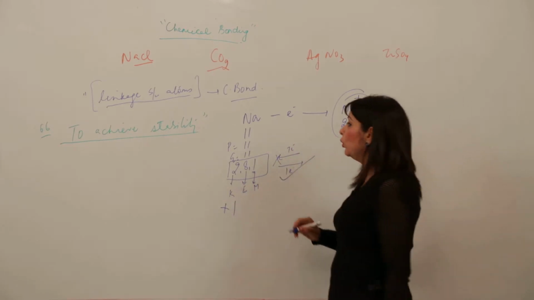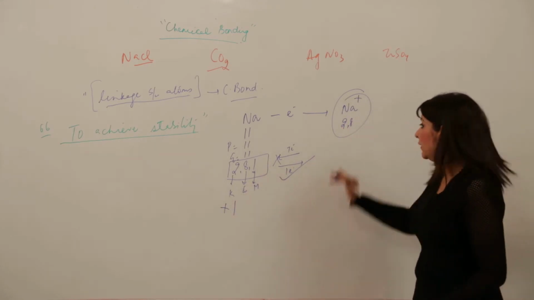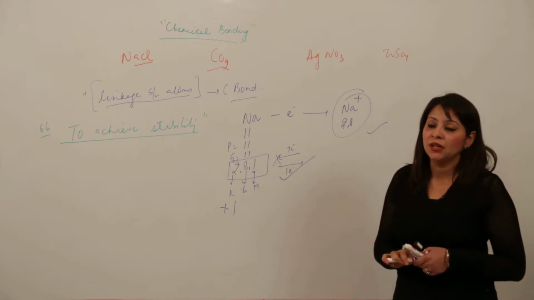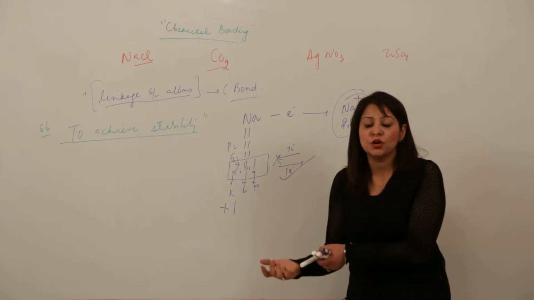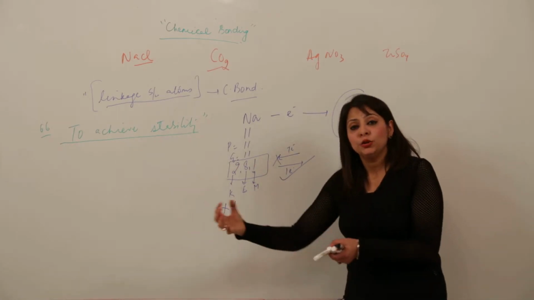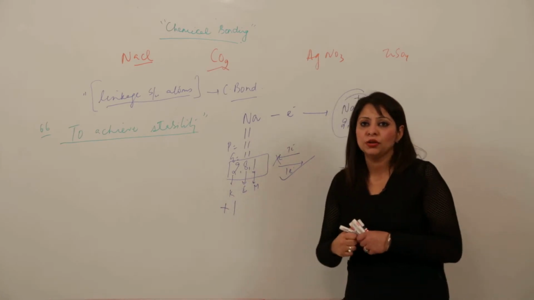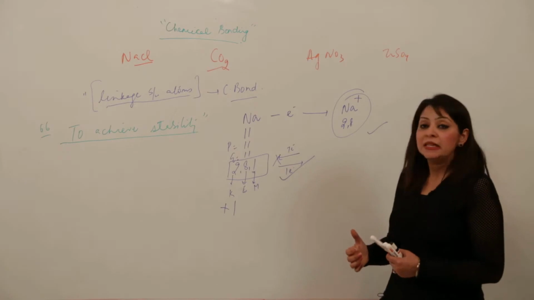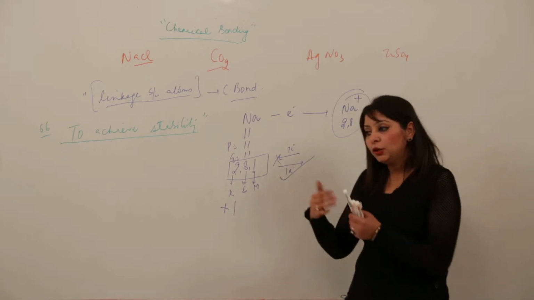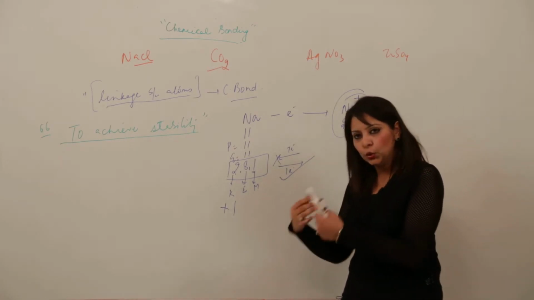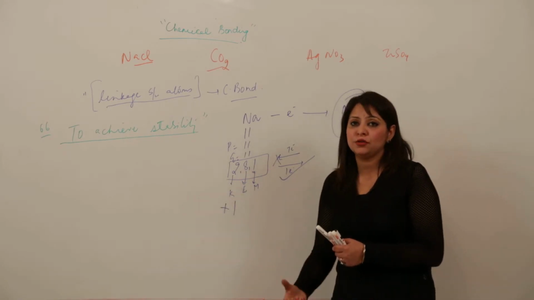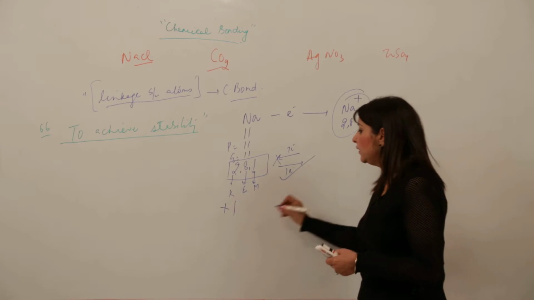But you should know, yes, you are right that it is stable, but the ion cannot exist as such in nature, because if it is losing an electron, somebody should be there to pick up that electron. That is why it is combining with some other atom. So the atom which attained stability by losing an electron will combine with an atom which will accept that electron. So that is why it is combining with chlorine.